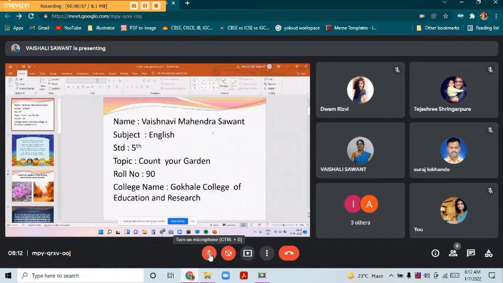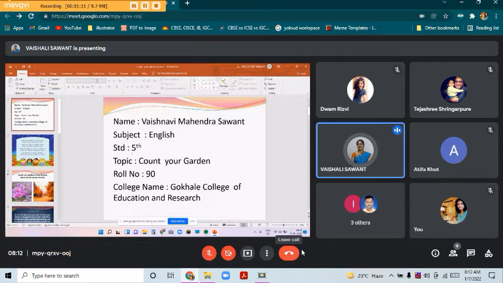We get excited when we are happy. Yes, we get excited when you're happy, and in a sad moment you cry. Okay, so today we are going to learn a poem that is Count Your Garden, and this is the standard fifth poem. So let's begin with the poem.